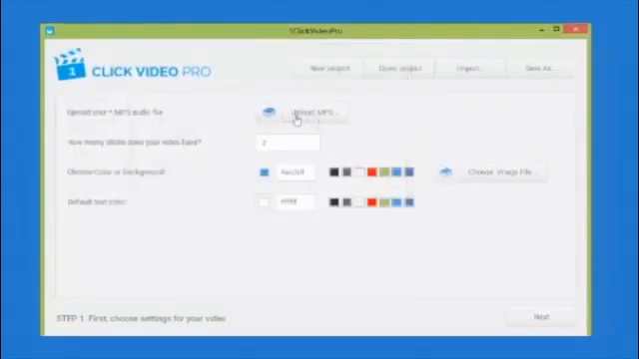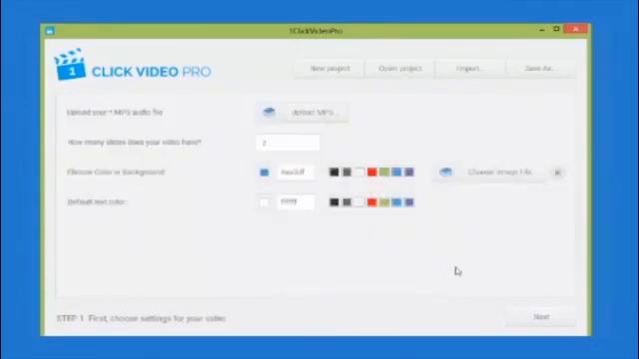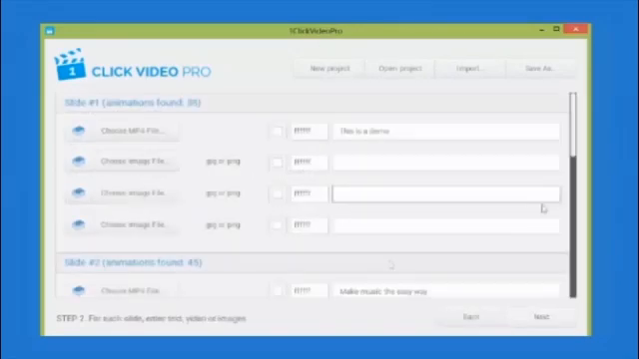or we can choose some different preloaded ones that are built into the software, so I'll just go with that one there. We can choose some different text colors as well, and we can also save projects, open projects, and generate new projects too. So I'm just going to click next to move on to the next page,